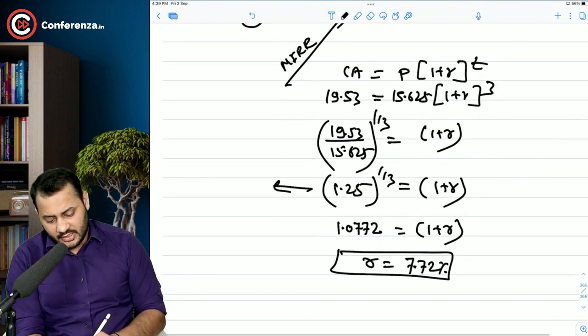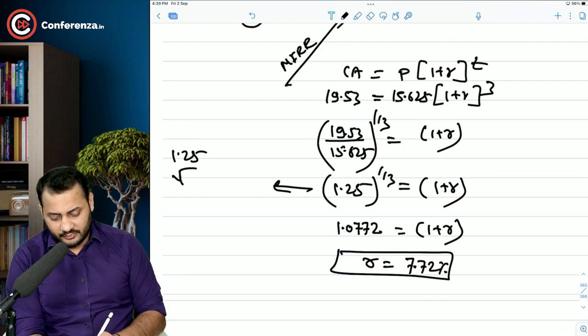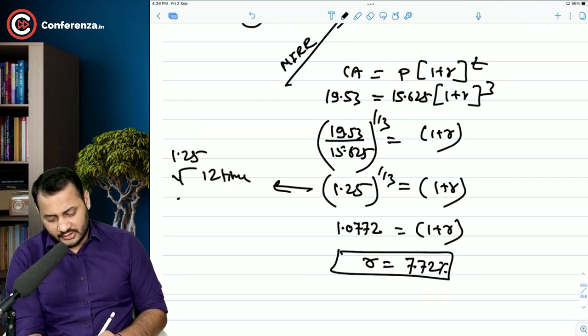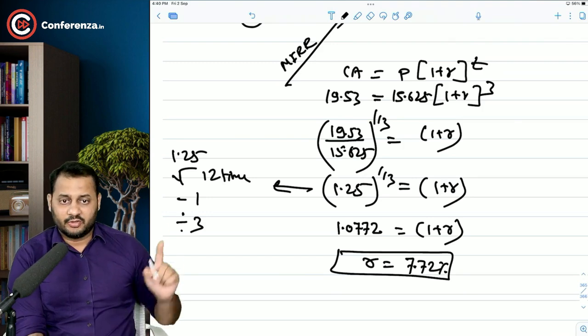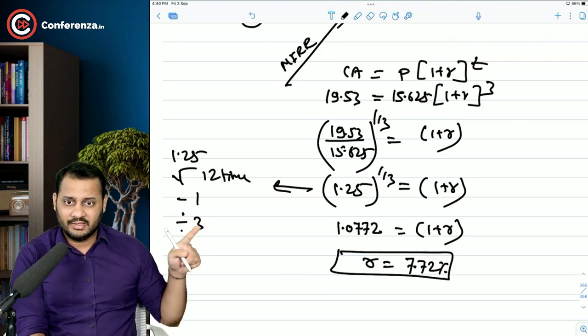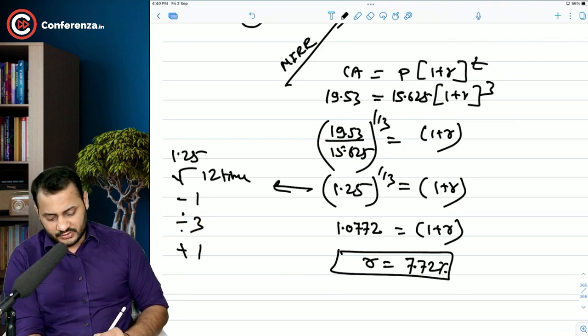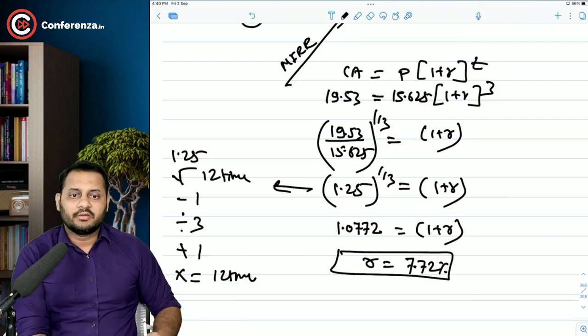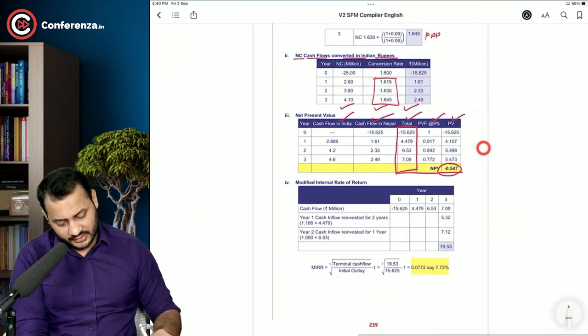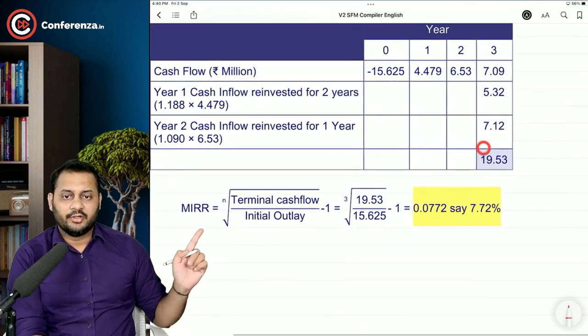It's very simple, sir. Keep 1.25 on the calculator, press the square root button 12 times, then press minus, then divide by 3, because it is 1 by 3. That's why divide. Plus 1 and press equal to, 12 times. That's it. You will get 7.72. Let's have a look at the final answer, 7.72, cube root.